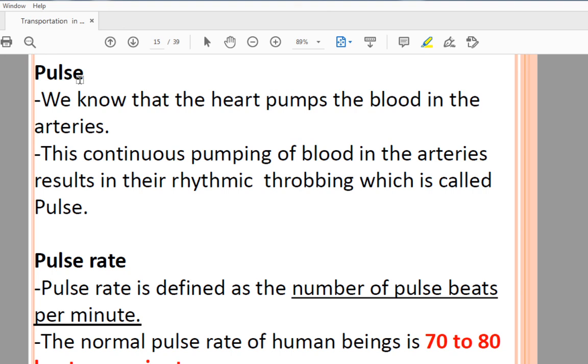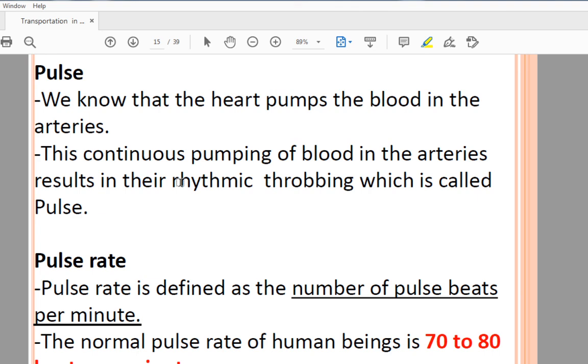So here we have completed the 2 points, that is the blood and the blood vessels. Then one small point is given in your textbook about the pulse and pulse rate. We know that the heart pumps the blood in the arteries, and that pumping of the blood, which is a rhythmic throbbing, is known as our pulse.